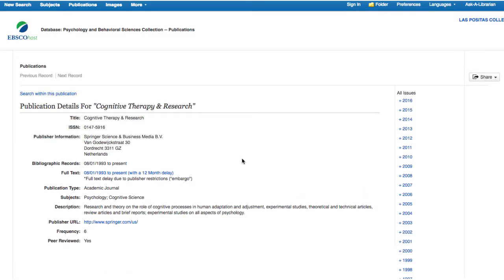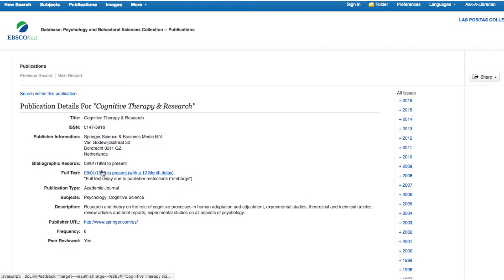If you are off campus, you will need to log in with your student ID and PIN before the database will open. This is because access to these expensive published materials is restricted to current student, staff, and faculty. In most cases, and in this example, the database will open with the publication's detail page. From here, you can see more details about the periodical.